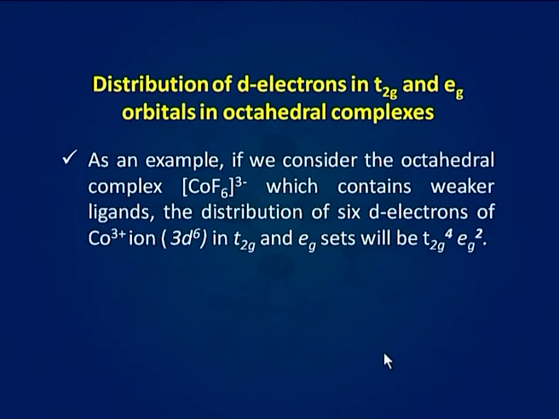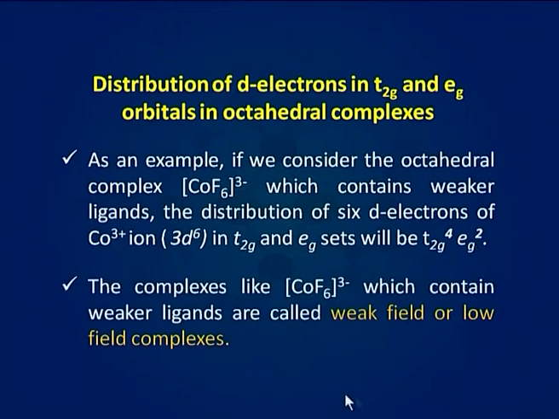As an example, if we consider the octahedral complex CoF6 3-, which contains a weaker ligand, the distribution of 6 d electrons of the cobalt 3+ ion, which is 3d6, in t2g and eg sets will be t2g4 eg2. The complexes like CoF6 3-, which contain weaker ligands, are called weak field or low field complexes.